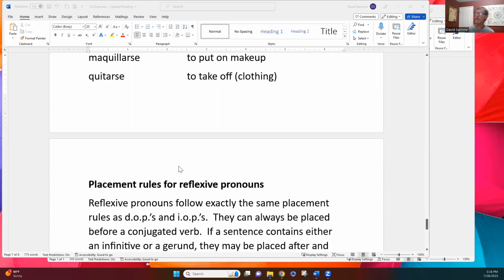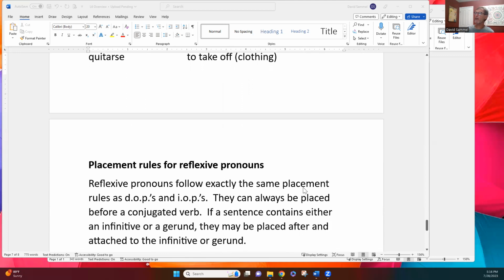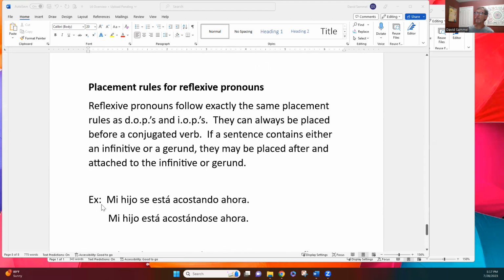What about placement rules? Reflexive pronouns follow exactly the same placement rules as DOPs and IOPs. They can always be placed before a conjugated verb. If a sentence contains either an infinitive or gerund, they may, it's your option, be placed after and attached to the infinitive or gerund. So I gave you an example here.